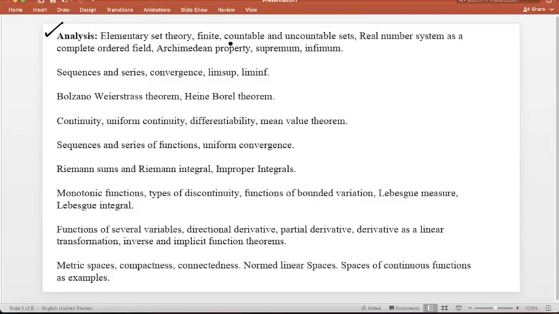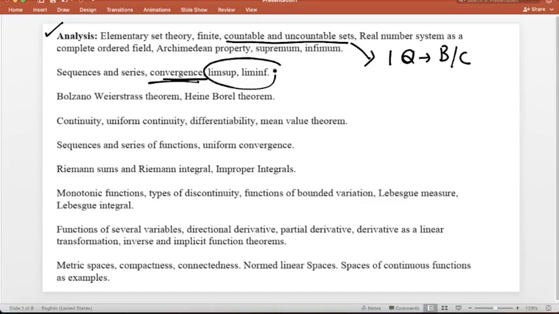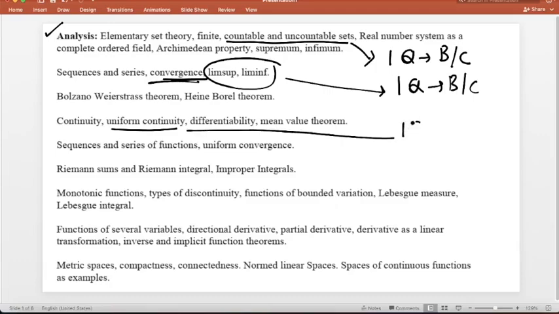There is one topic where you should focus before the exam, that is countable and uncountable. You will get one question in part B or in part C from this topic. The second very important topic is supremum and infimum. Basically, in sequence and series, you will get one question from convergence and also one question from limit supremum and limit infimum, in part B or in part C. Leave this. Mean value theorem and uniform continuity are also very important topics where you can get one question.